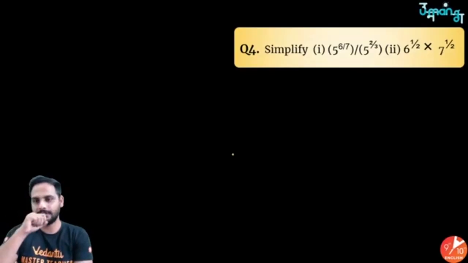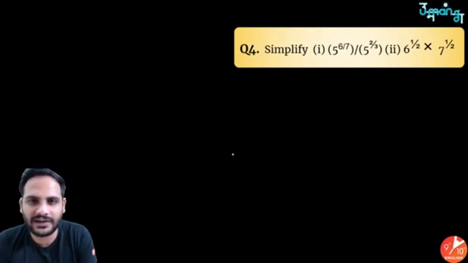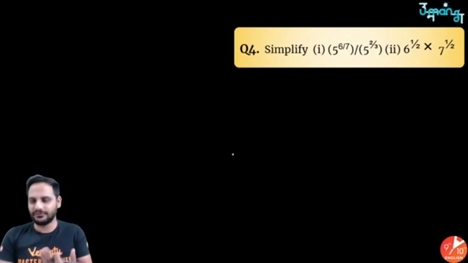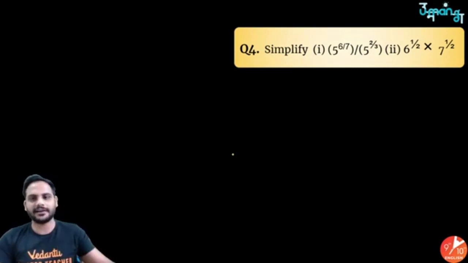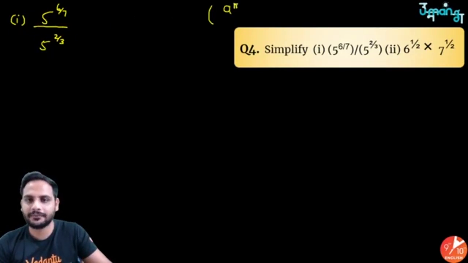Next question is over here. So this, as you can see, is a direct application of the laws, right? It's quite easy, just the direct application of the law. The first one is 5 raised to the power 6 by 7 upon 5 raised to the power 2 by 3. So a raised to the power m upon a raised to the power n is equal to a raised to the power m minus n. So it will be 5 raised to the power 6 by 7 minus 2 by 3.